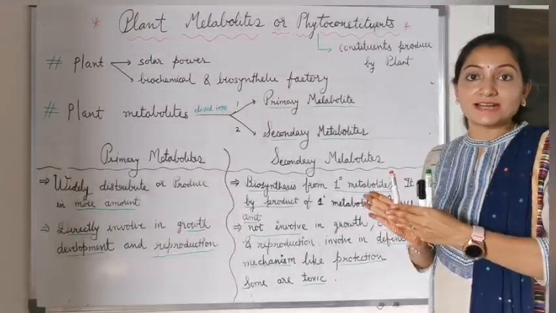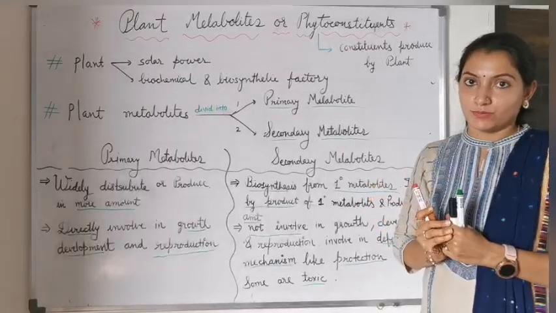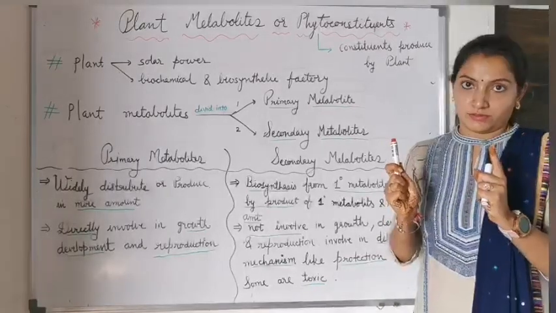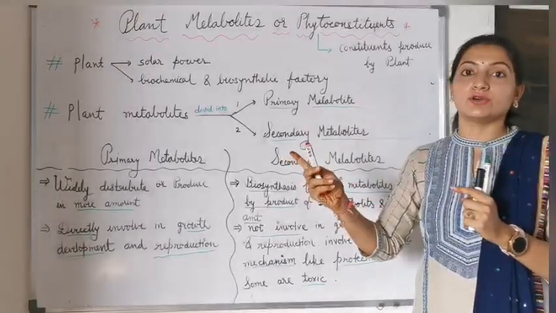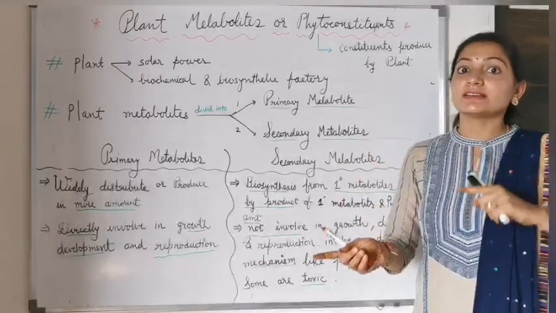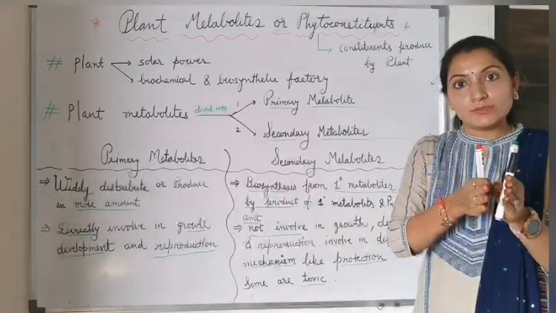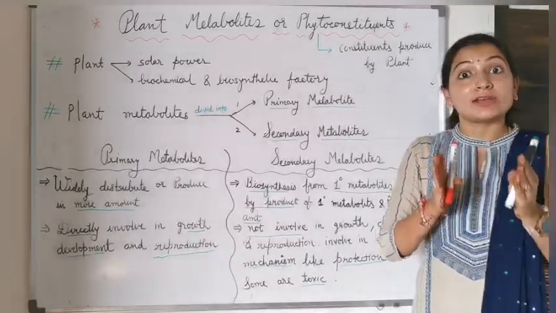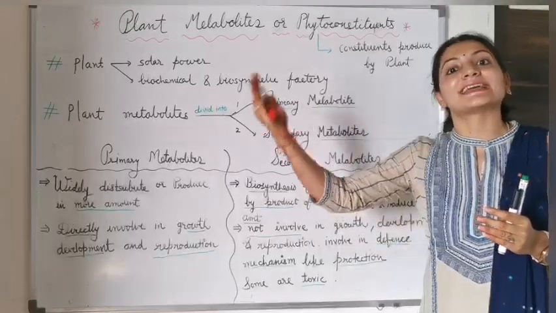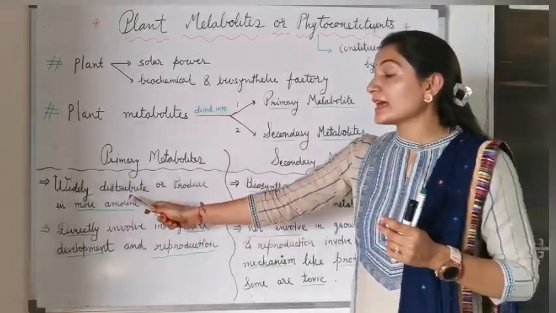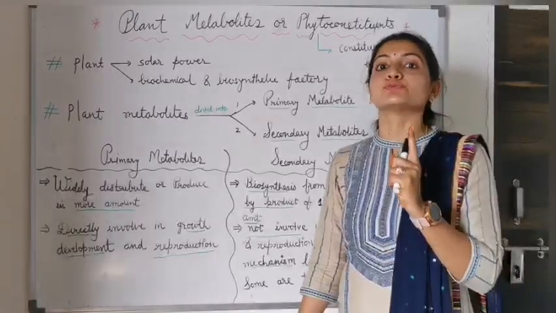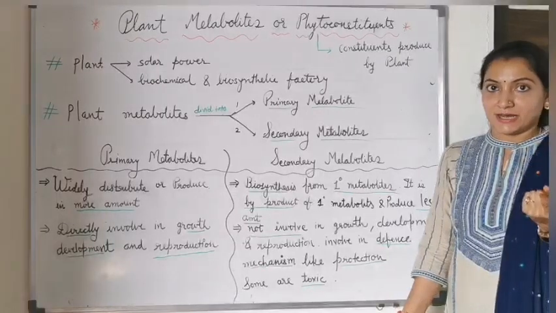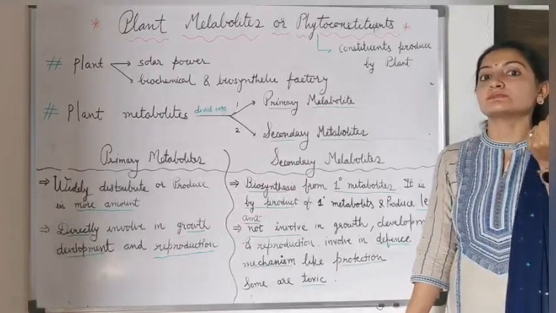The plant produces more primary metabolites than secondary metabolites, because it requires primary metabolites for its growth, development and reproduction, and also to produce secondary metabolites. So secondary metabolites are produced in a very small amount.